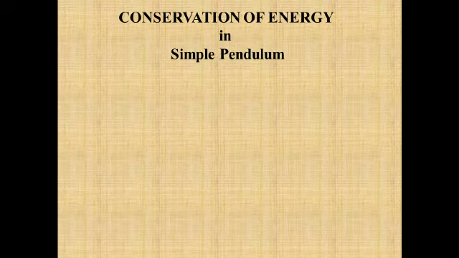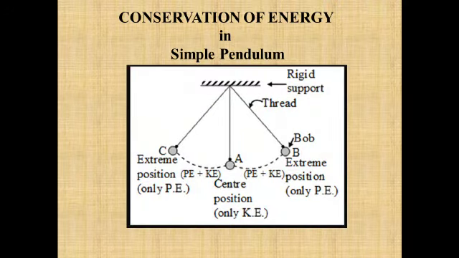Now let's see one more example, conservation of energy in a simple pendulum. A simple pendulum is actually a small weightless bob which is attached to an inextensible, light, weightless string like this. It is a weightless string we are considering, it cannot be extended, and this is a simple point mass which is massless. When you take this simple pendulum from this position to this position, B and C are known as the extreme positions.